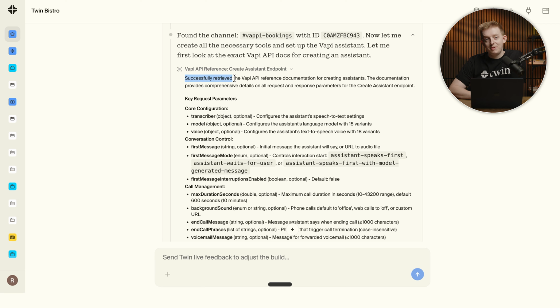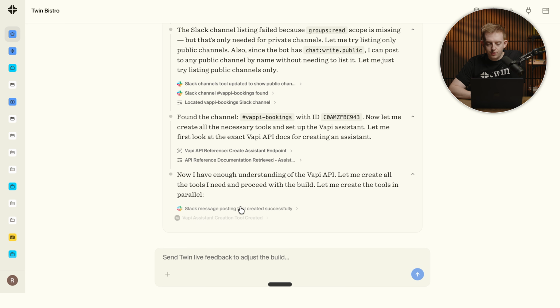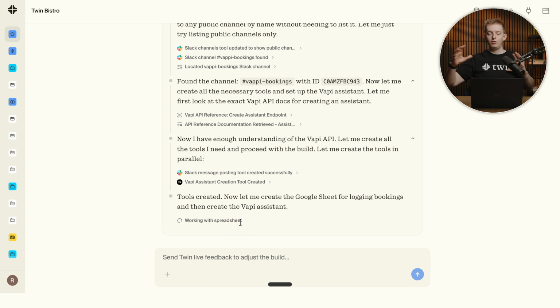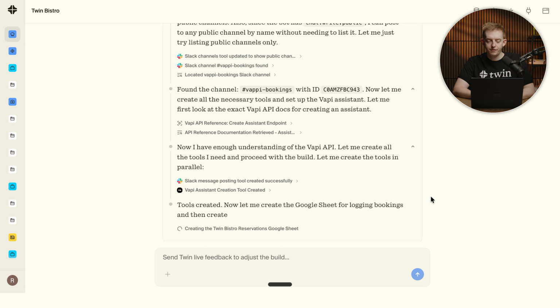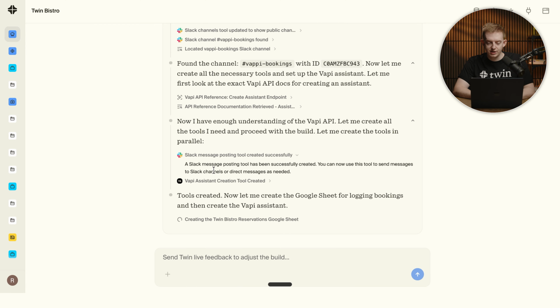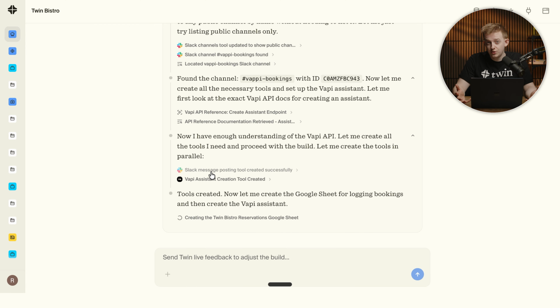Now, as you can see here, it's actually reading the API reference, and I didn't even give it this, it just found it. And it's going ahead and figuring out how it can create an assistant. And I love that you can jump in now and see what it's actually doing. If you just want to see it at a high level, obviously you can just use this orchestration section. But of course you can click in and see what it's actually doing and what tools it's using as well.